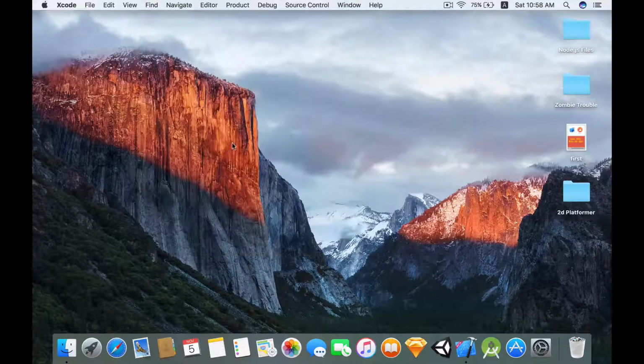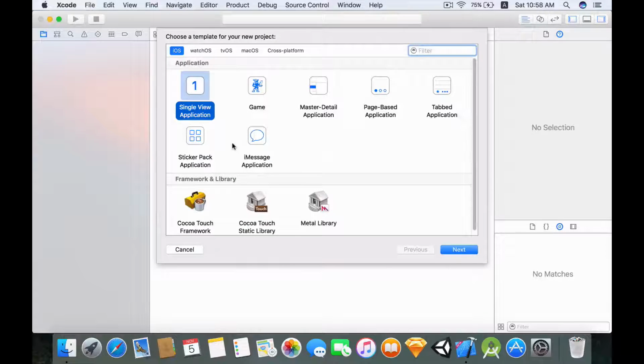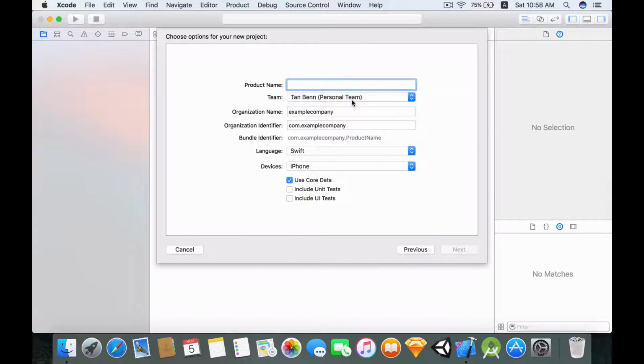So I'm going to create a new Xcode project. In this case, a single view application is fine. For the name, I'm just going to call this CoreDataDemo. Make sure the language is Swift and your device is iPhone. However, make sure you check "Use Core Data". Essentially, this will generate Core Data boilerplate code that will allow you to implement Core Data into your application.